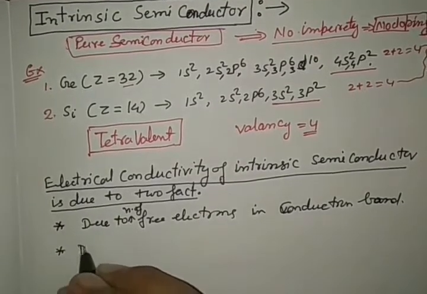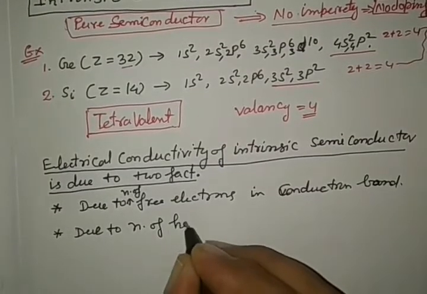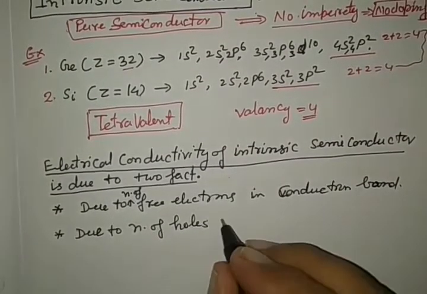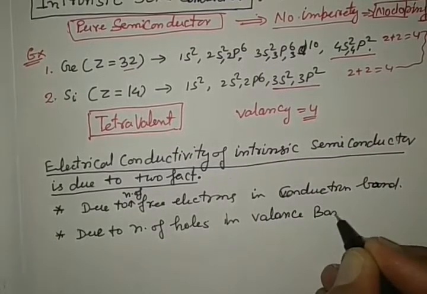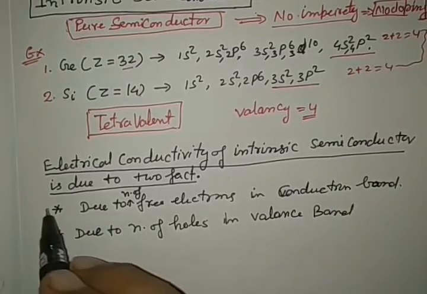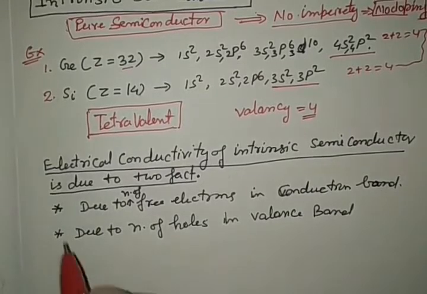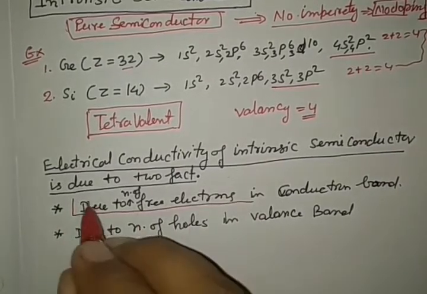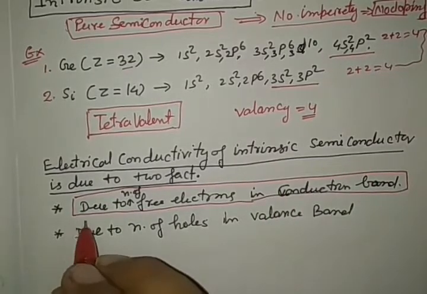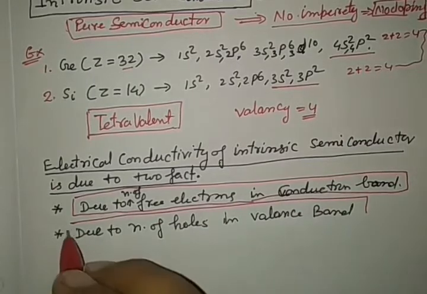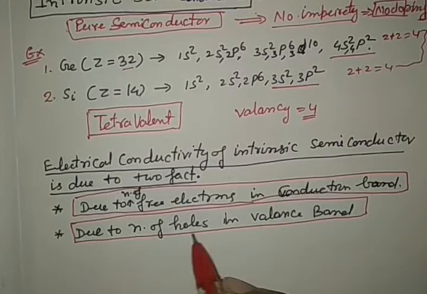Second, due to the number of holes in the valence band. These are the two important facts through which the conductivity of a semiconductor is measured: how many electrons are available in the conduction band and how many holes in the valence band.